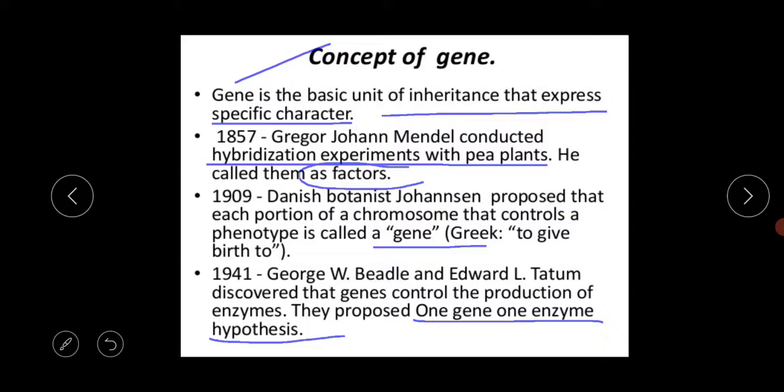One example is hemoglobin. Hemoglobin of our blood consists of 4 polypeptide chains, 2 alpha and 2 beta chains. So the concept of one gene one polypeptide chain hypothesis is considered to be nearer the truth. So this is the concept of gene.